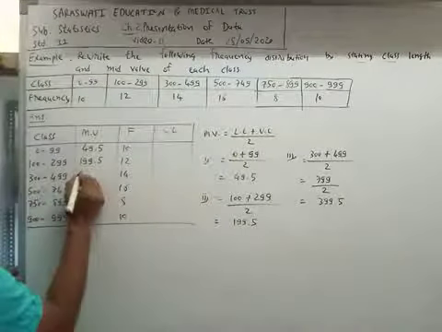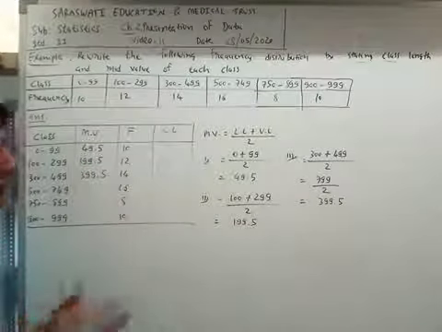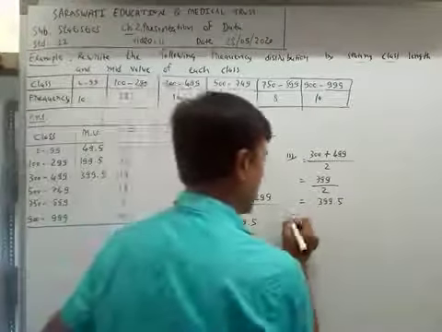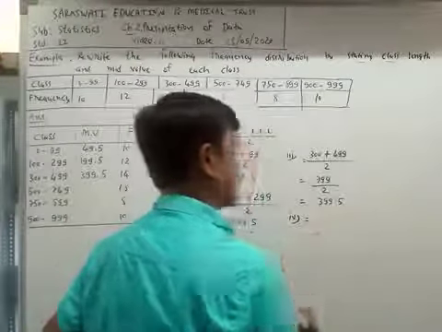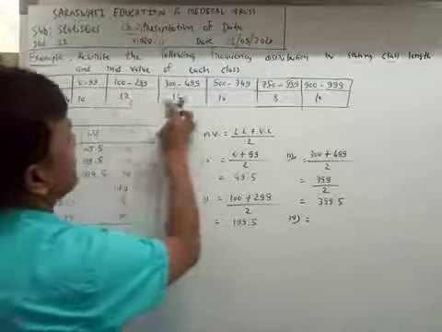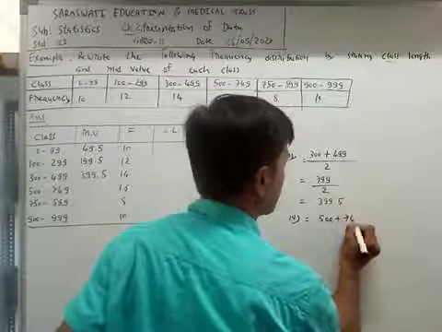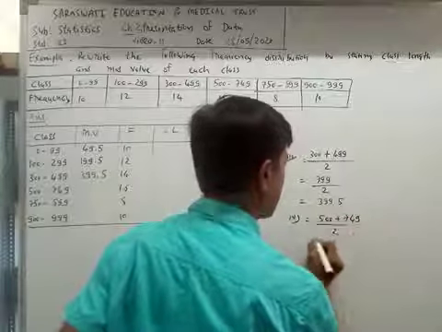So the third class has mid value 399.5. Now mid value of the fourth class: 500 plus 749 divided by 2.